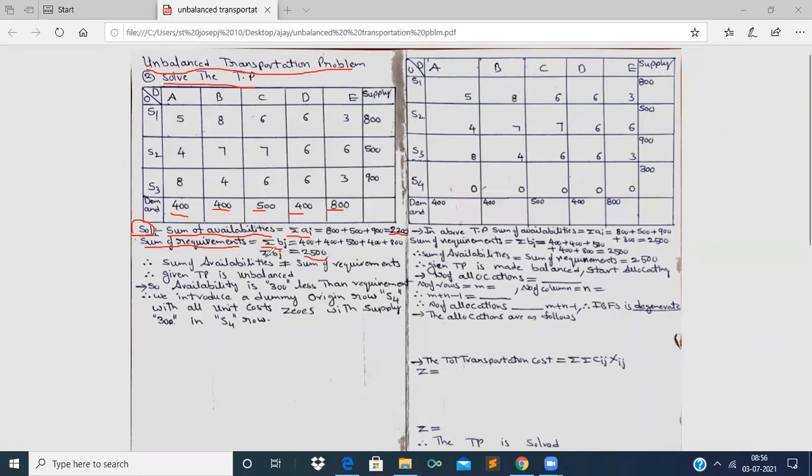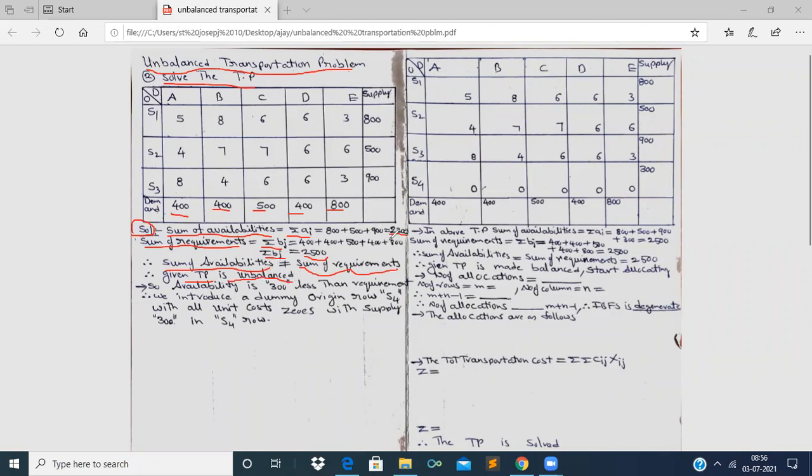Therefore, we conclude that the sum of availabilities is not equal to the sum of requirements. So the given transportation problem is unbalanced.